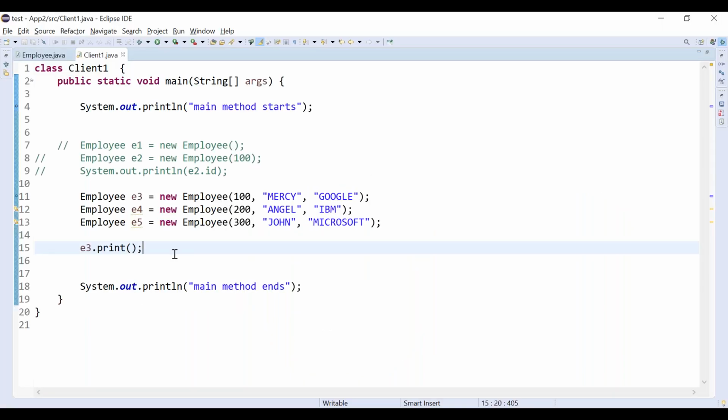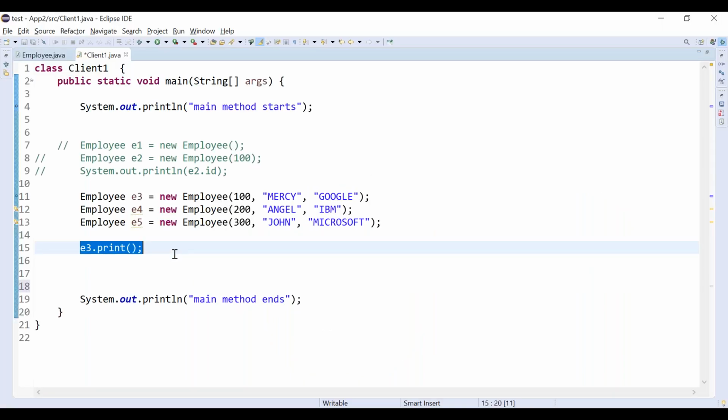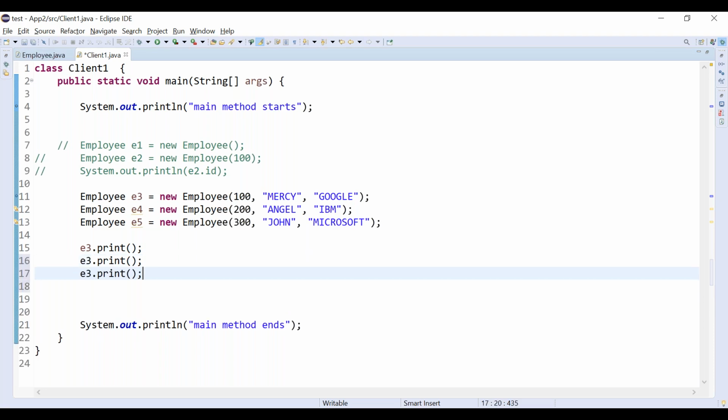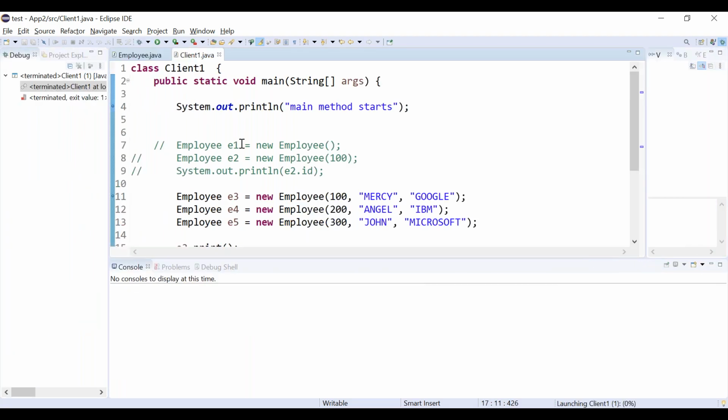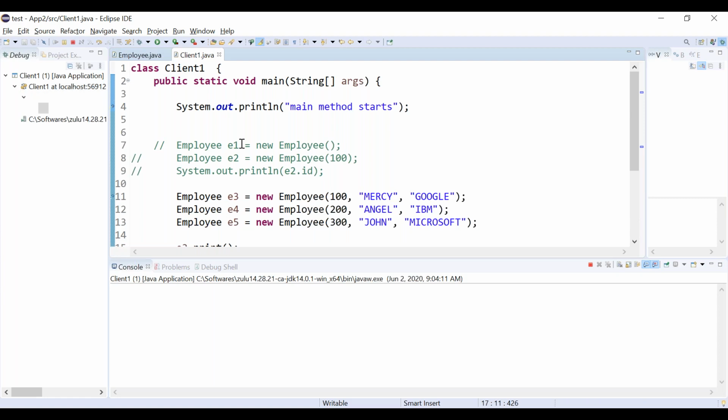Okay, let's run this. I am calling the print method for all the references. Let's run in debug mode. This is very important. When we are running, you can press F6 to execute line by line.